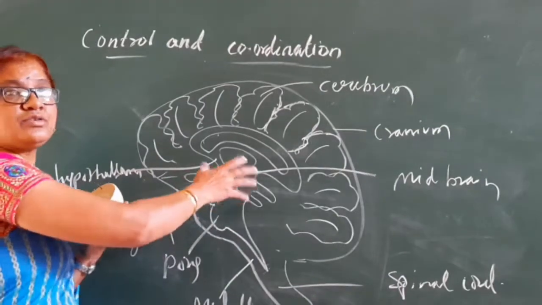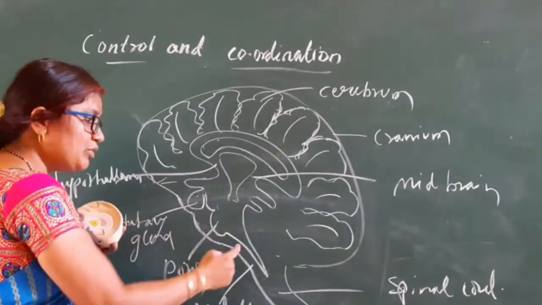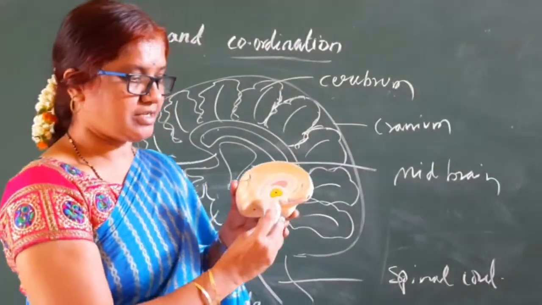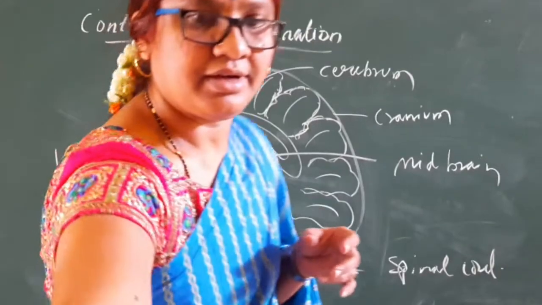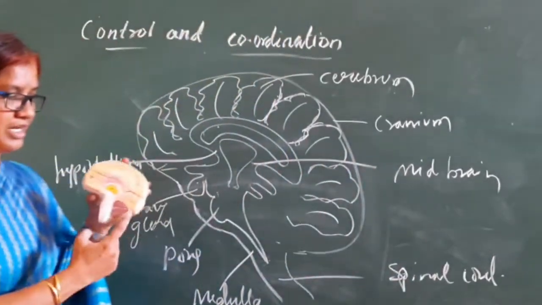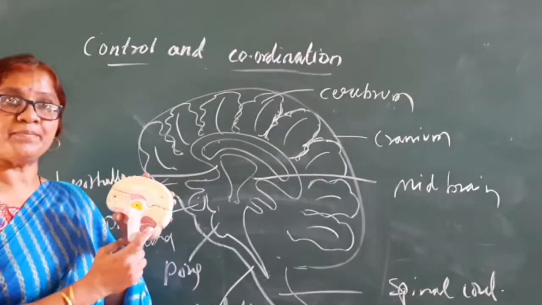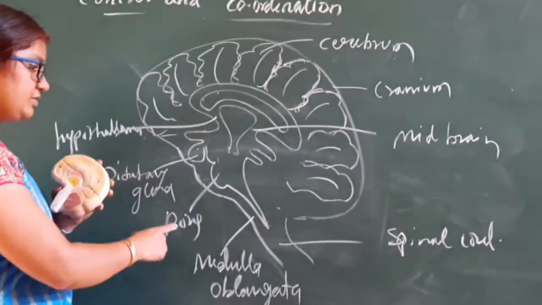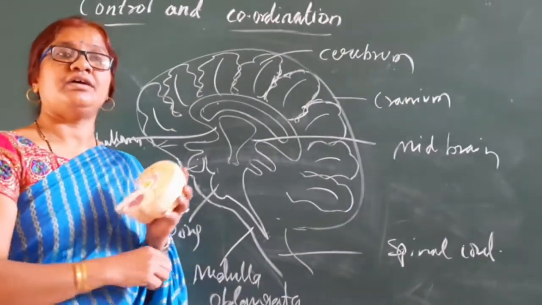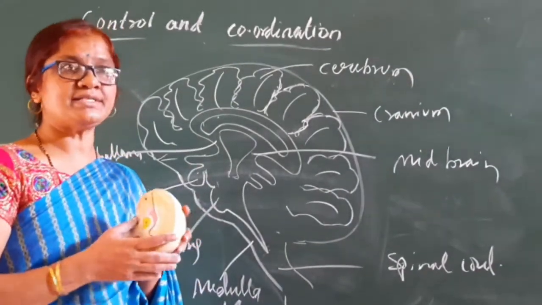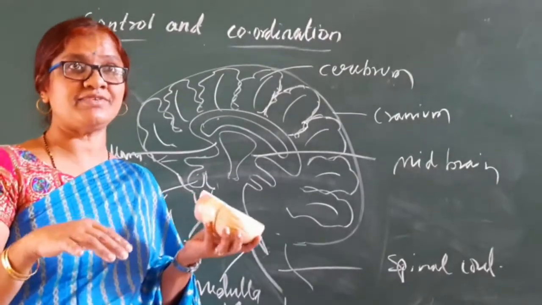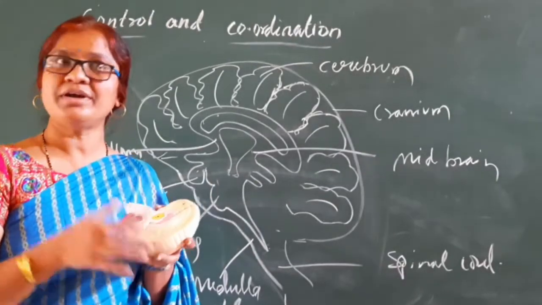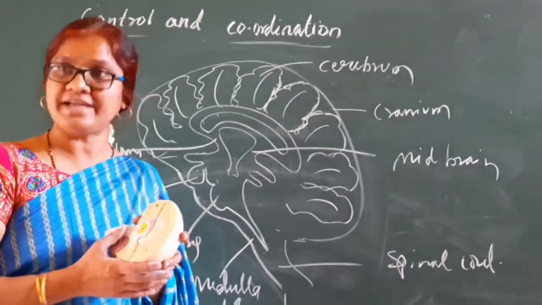This is associated with the midbrain, and down from this you have the pons, the bulged part called the pons, and a leaf-like structure called the cerebellum. This is in the hindbrain. Many times in certain situations, by seeing the face, we can analyze whether they are very happy or sad or moody, something like that. How? By seeing the facial expressions, right?